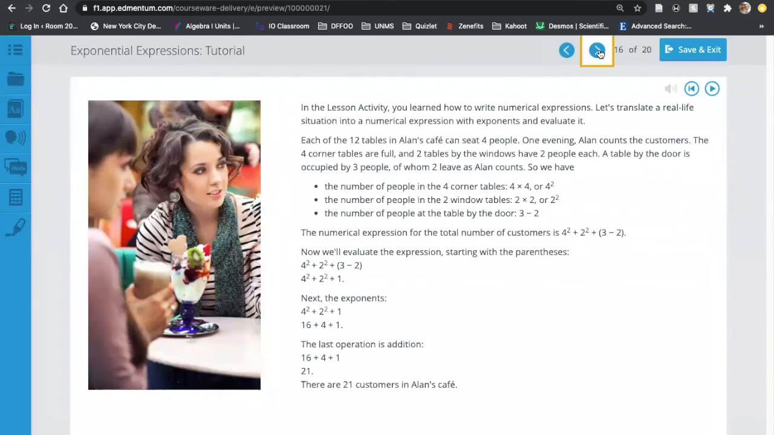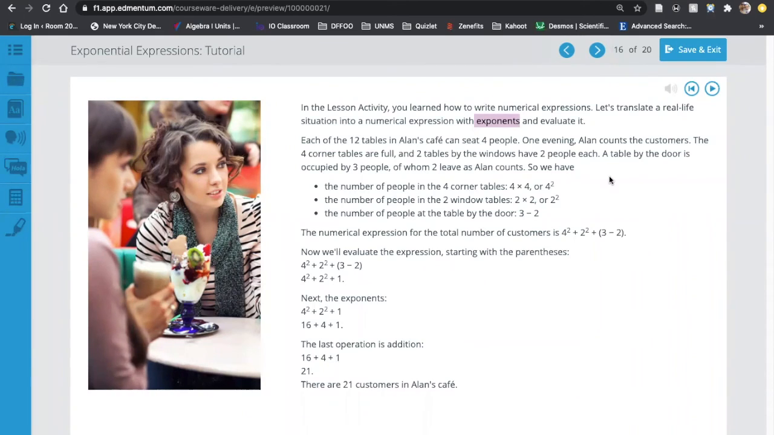All right. So this slide here, it says in the lesson activity, you learned how to write numerical expressions, right? So remember the example we saw with the window panes, and we said, okay, it's 4 panes across, 4 panes down. So we said 4 times 4 was 4 squared, and then times 4 windows. So that's an example of how we write those. Now it says, let's translate a real life situation into a numerical expression with exponents. So remember, the key here is that they want you to use those exponents, right?